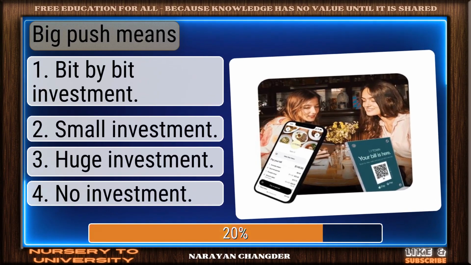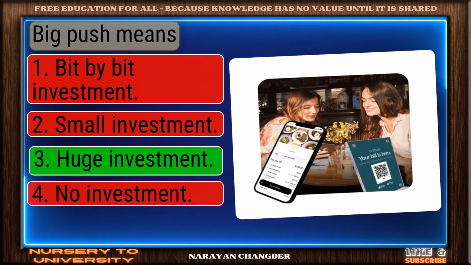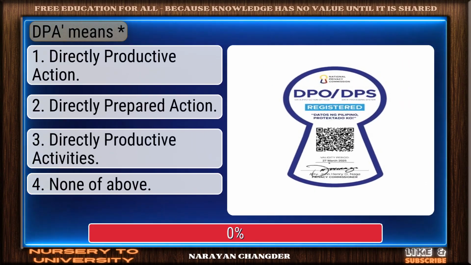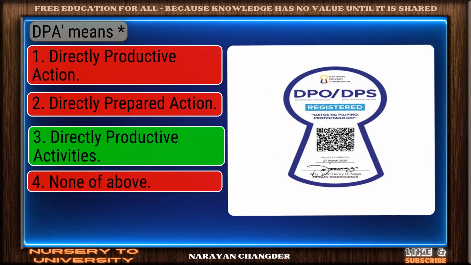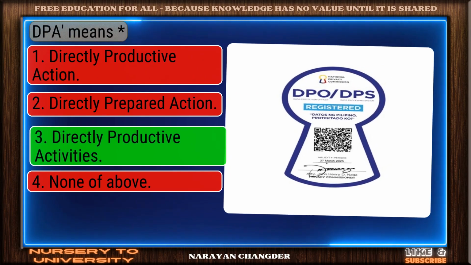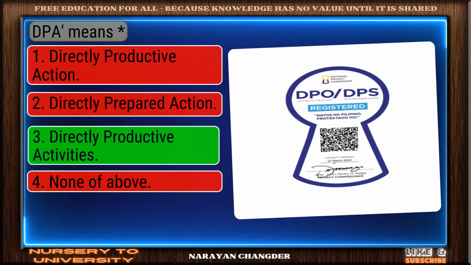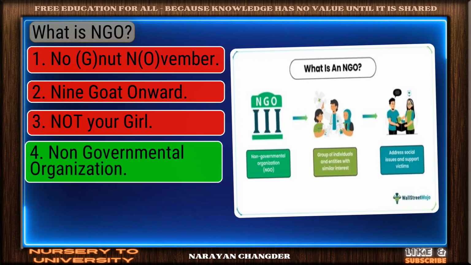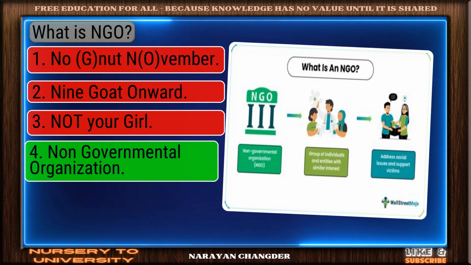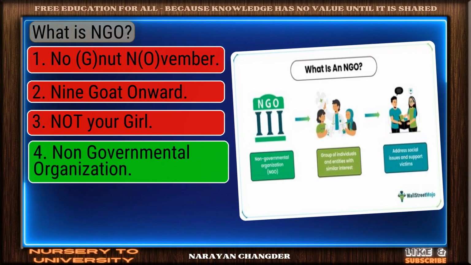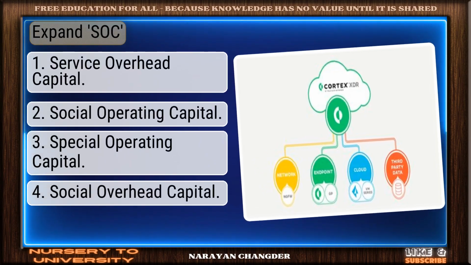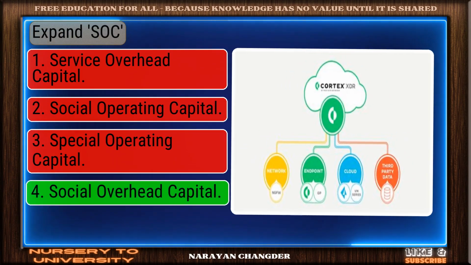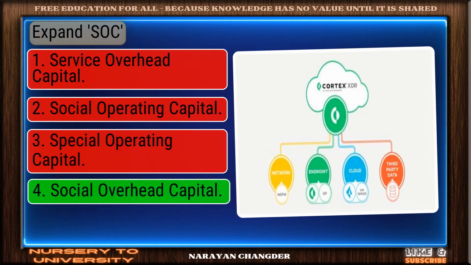Big push means? Correct. Huge investment is the right answer. Output means? Strong choice. Directly productive activities is the right answer. What is NGO? Correct response. Non-governmental organization is the most accurate answer. Expansion of... You chose social overhead capital, and it is correct.